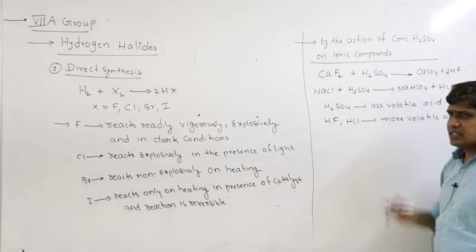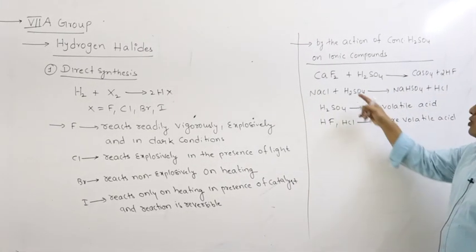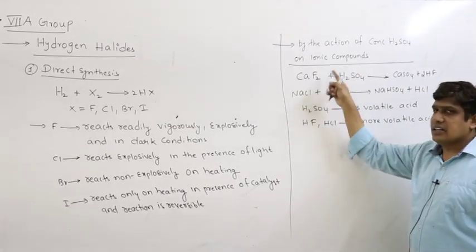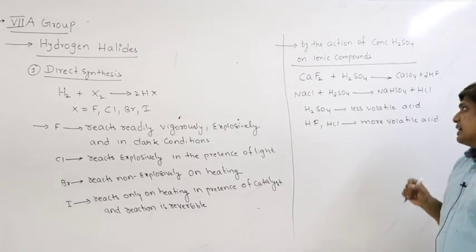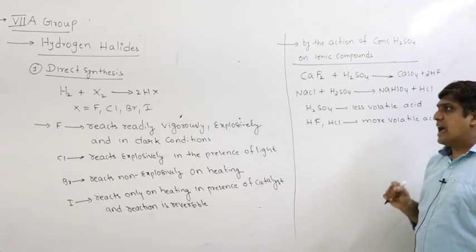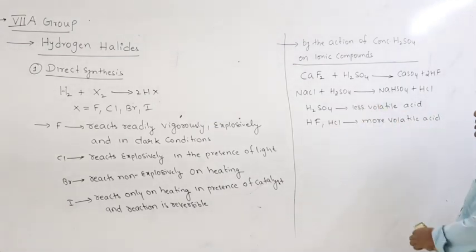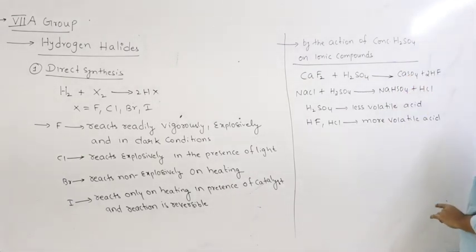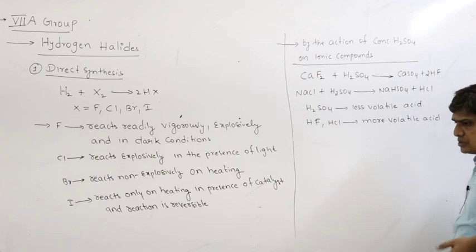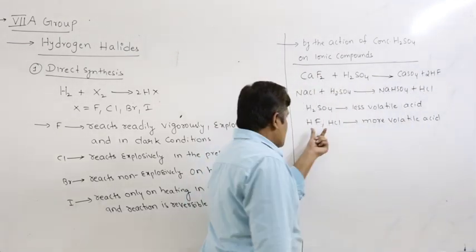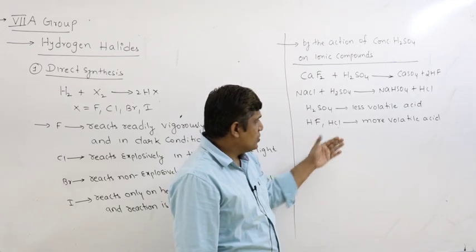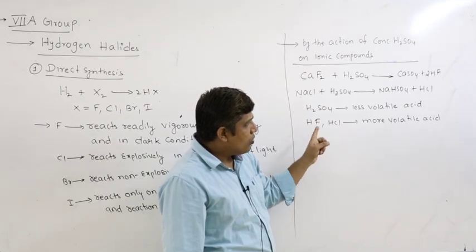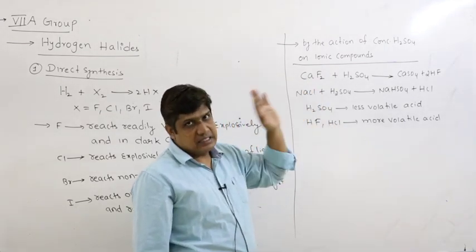A less volatile acid displaces more volatile acids from their salts. Or simply you can assume like this, a better salt is formed, a salt of strong acid and strong base, releasing the weak acid. That is how you can also understand. But relatively these two are also strong acids. So the better way is to remember like this: a less volatile acid replaces more volatile acids from their salts.